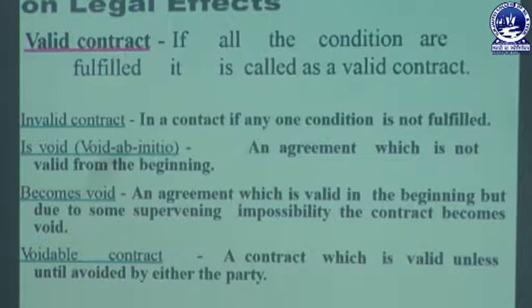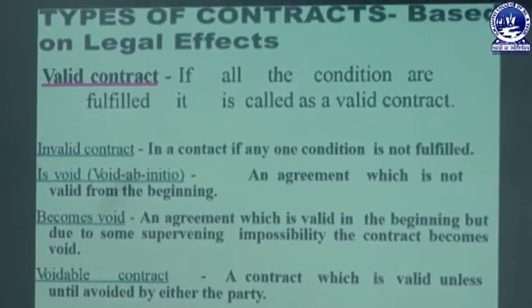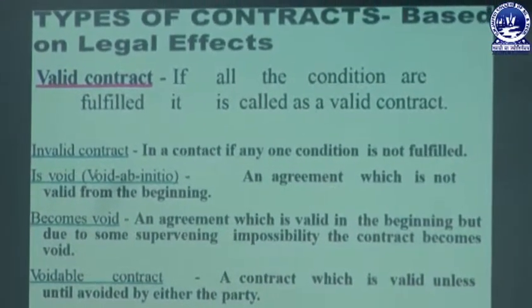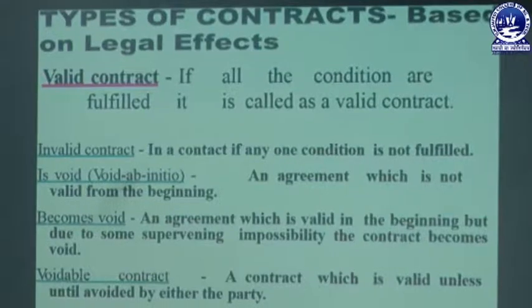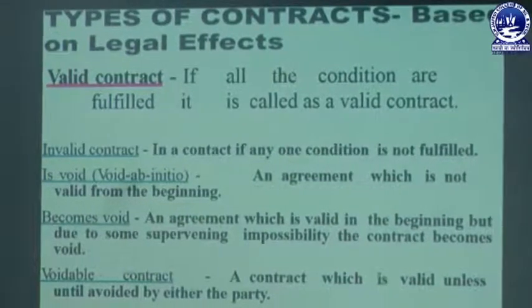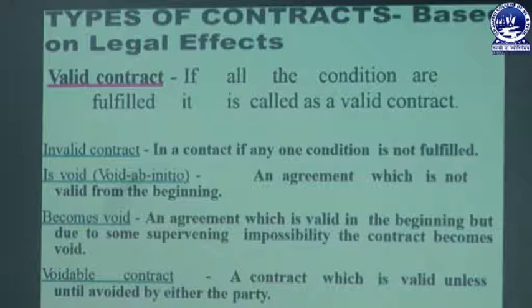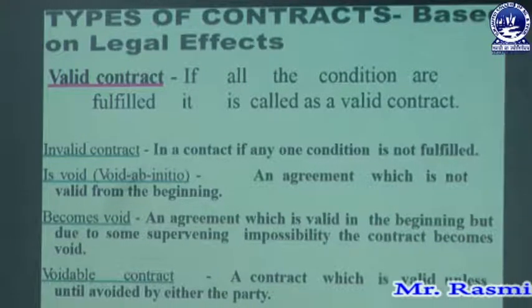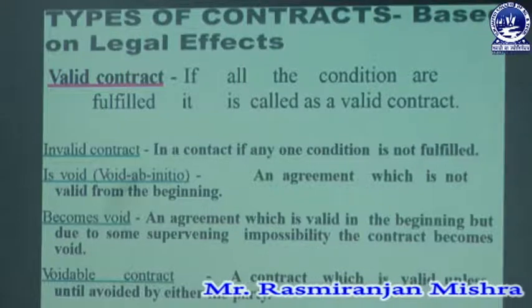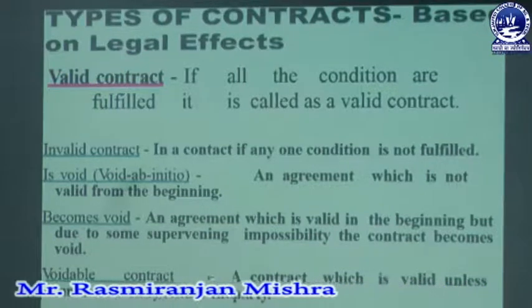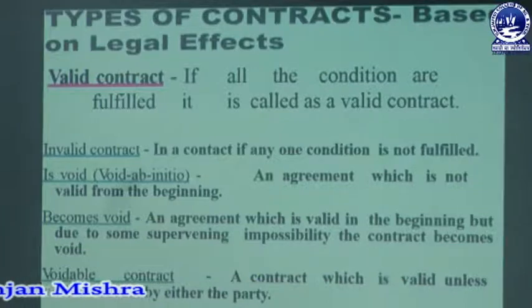Based on legal effect, the first one is the valid contract. That means if all the essential elements laid down under Section 10 of the Indian Contract Act are fulfilled, then it is called a valid contract. It is invalid if any one condition is not fulfilled. So whatever we discussed as per Section 10 of the Indian Contract Act, if any one is not present, the contract is not called a valid contract; it is invalid.